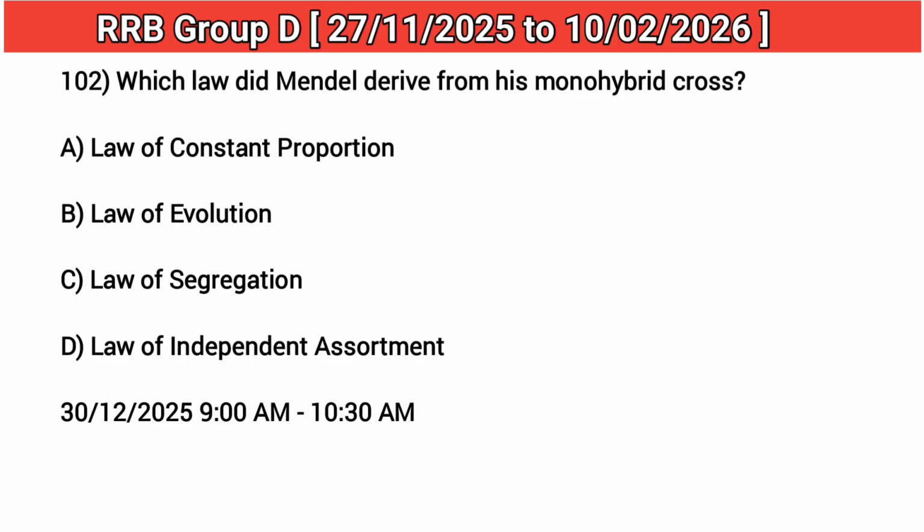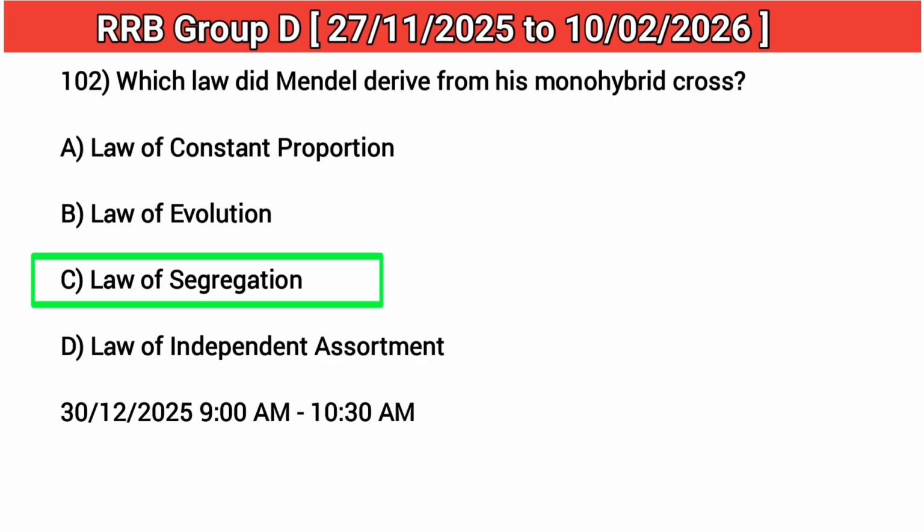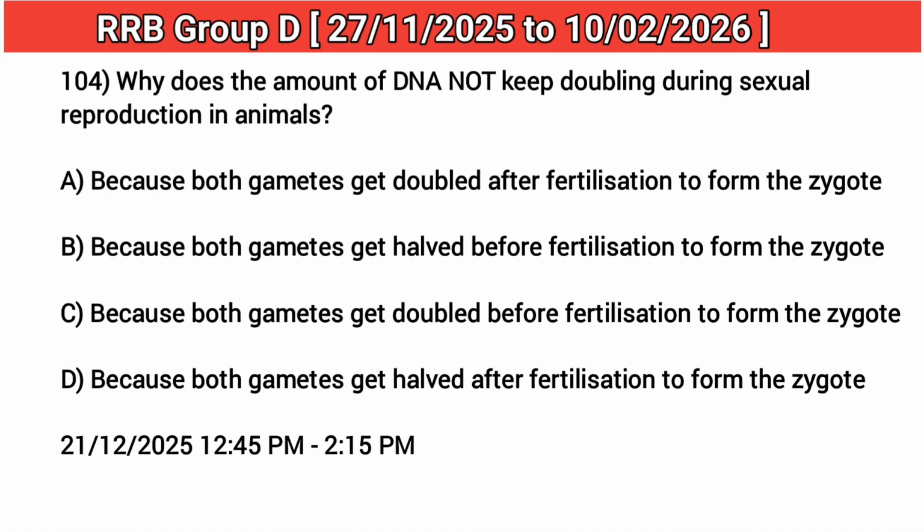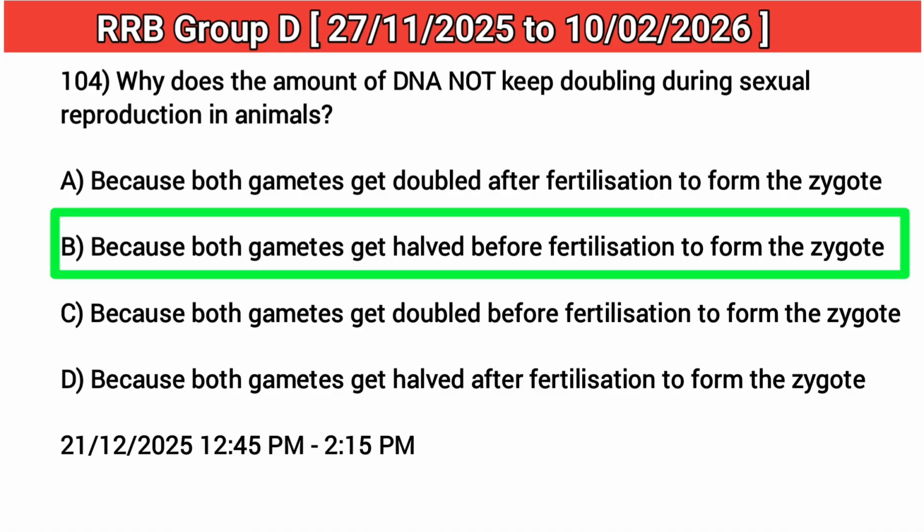102. Which law did Mendel derive from his monohybrid cross? Answer: C. Law of segregation. 103. In which of the following organisms do both fragmentation and spore formation occur? Answer: D. Fungi. 104. Why does the amount of DNA not keep doubling during sexual reproduction in animals? Answer: B. Because both gametes get halved before fertilization to form the zygote.